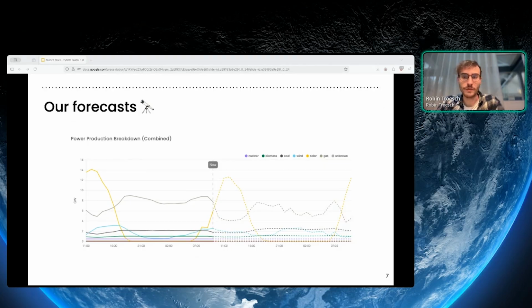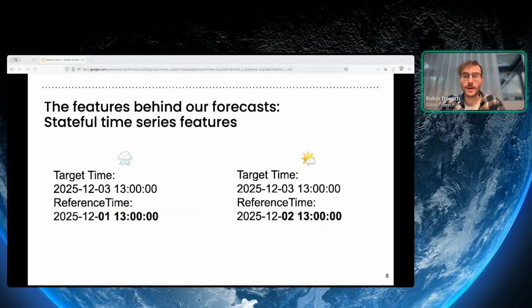We continuously issue forecasts, updating our previous predictions with newly available information. And this is one of the fundamental concepts behind our forecasting system, because our features need to know what information was available to us at which time. This is essential to train a model. This is why we are dealing with stateful time series features, which are two-dimensional time features. We call those two dimensions the target time, when is this prediction for, and the reference time, when was this prediction made.